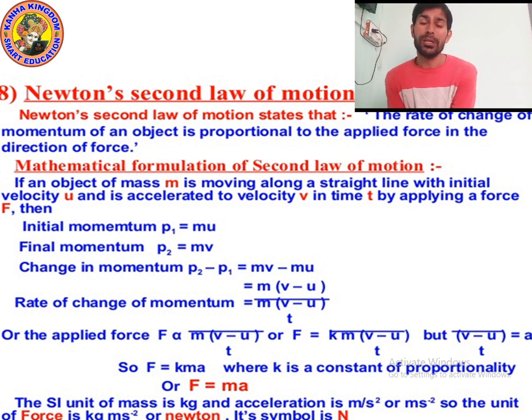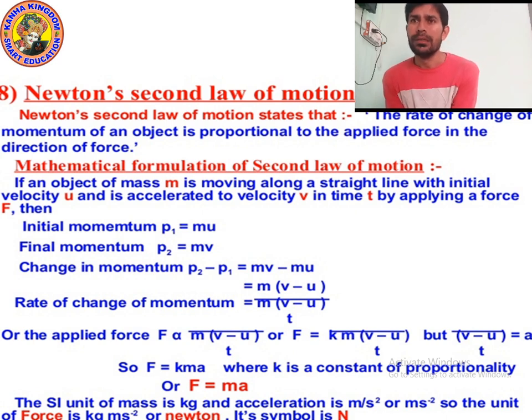If we want to remove the sign of proportionality, we will use the sign of equal. Whenever we write the sign of equal, we use a constant whose value is always fixed. So it will become F is equal to k into m into v minus u upon t, where k is a constant of proportionality.